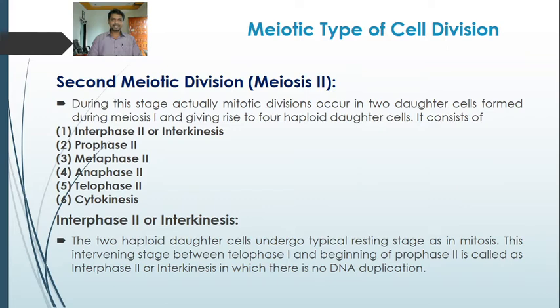Meiosis second consists of interphase second or interkinesis, prophase second, metaphase second, anaphase second, telophase second, and lastly cytokinesis, that is the cell plate formation. Here, one by one, we are going to study the stages of the second meiotic division.